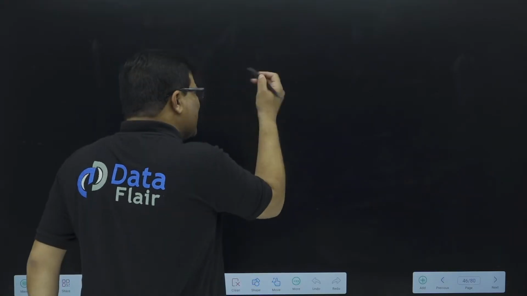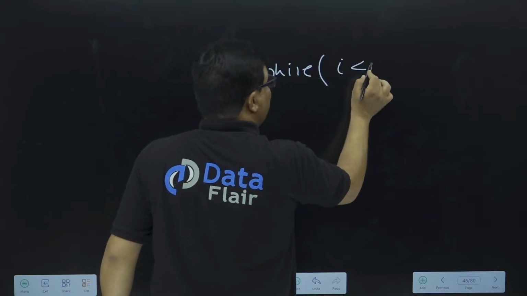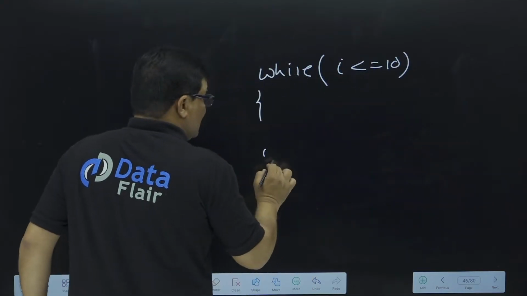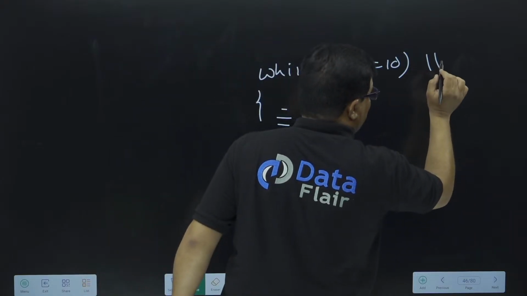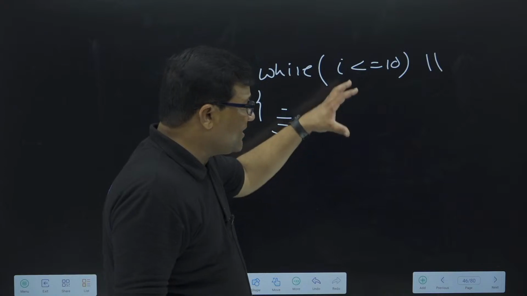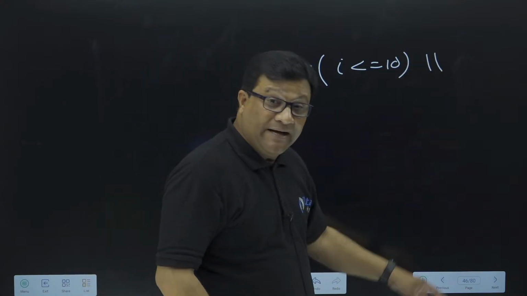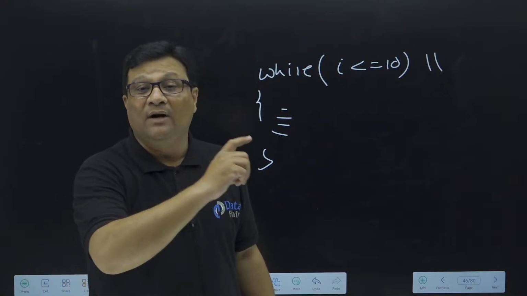If I'm going to write any program, then put in comments for what purpose you are using each statement. For example, in future when I use a while loop, like while i less than or equal to 10, for what purpose I use this loop, I'll simply comment it. So if any new programmer checks your program, and there is a comment, it will be very easy for that new programmer to understand this code.